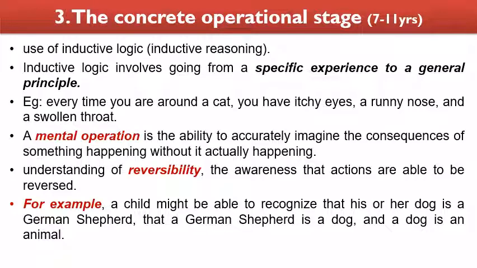So the concrete development, or understanding things in a reasoning way, happens here. And reversibility is the awareness that actions are able to be reversed. This is again an important understanding at this stage. Example: a child might be able to recognize that his or her dog is a German Shepherd, that a German Shepherd is a dog, and a dog is an animal. So you can apply this to numbers also. Reversal of numbers can also happen.